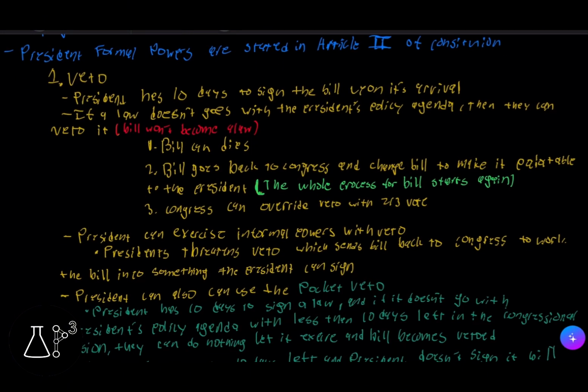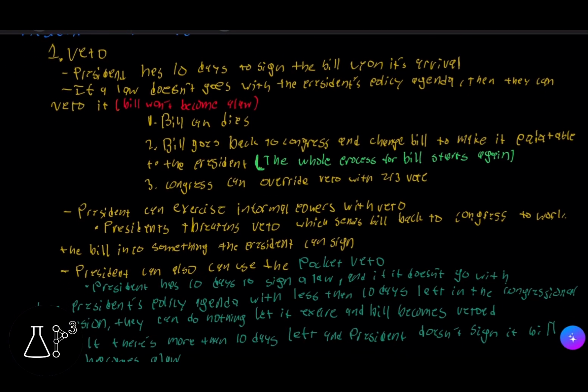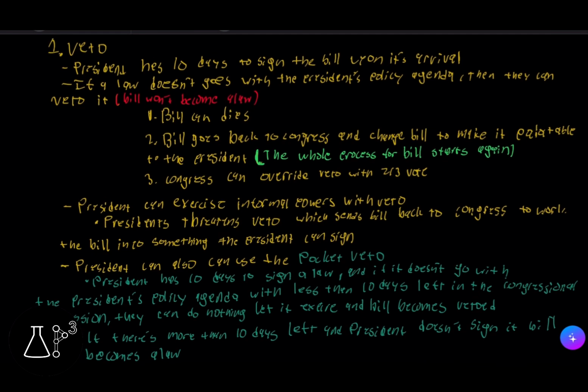Now, the president's formal powers are stated in Article 2 of the Constitution. And the first one we're going to talk about, which has a lot of information, is the veto. Now, the president has 10 days to sign a bill after its arrival. If a law doesn't go with the president's policy agenda, then they can veto it, basically meaning that a bill doesn't become a law. And one of three things happens.